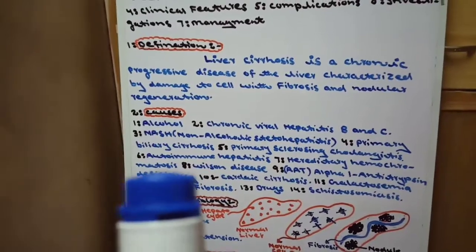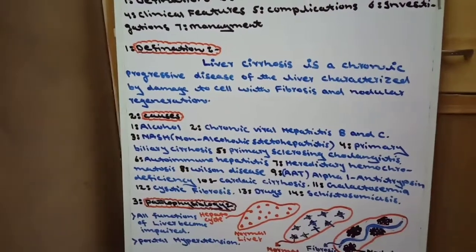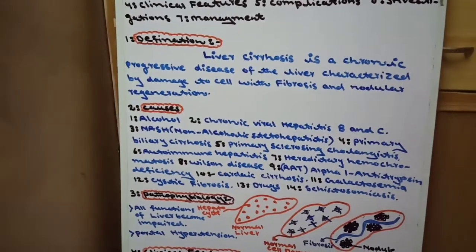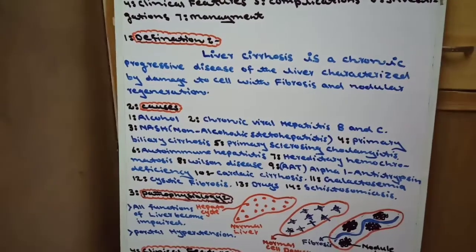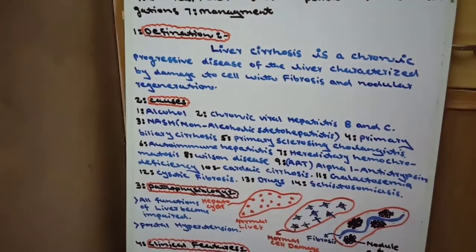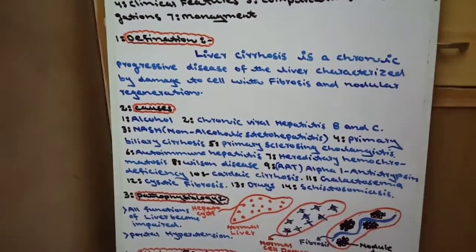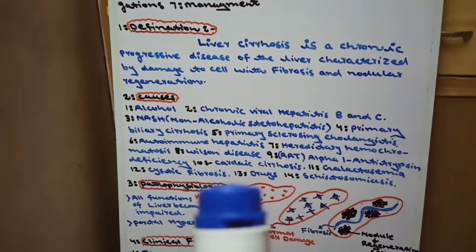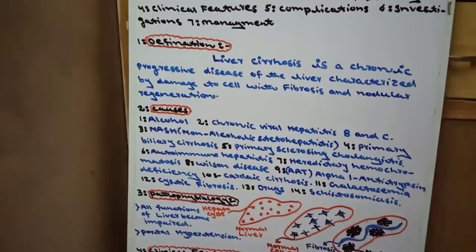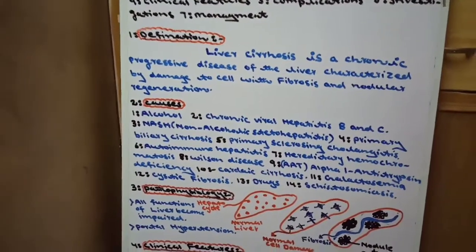And the eighth cause is Wilson disease. In Wilson disease, there will be more copper accumulation. And the ninth cause is AAT, alpha-1 antitrypsin deficiency. And the 10th cause is cardiac cirrhosis. Cardiac cirrhosis means right heart failure.